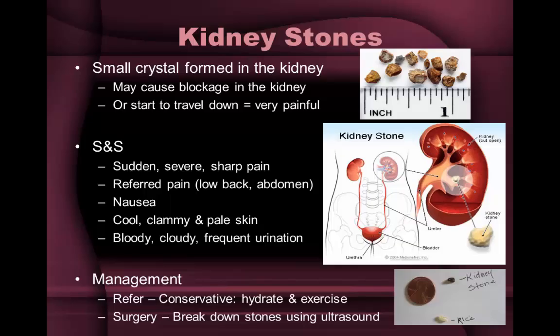Symptoms of kidney stones include flank pain or pain in the low back and abdomen. The pain can sometimes be quite severe. Other symptoms include nausea, cool, clammy, and pale skin, and blood in the urine, sometimes called hematuria, cloudy urine, or frequent urination, or at least the urge to go.